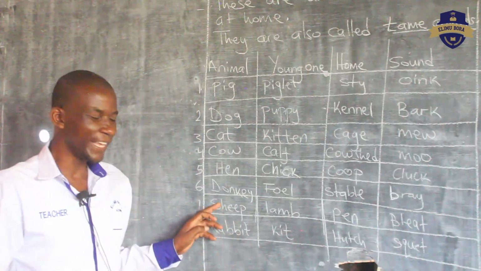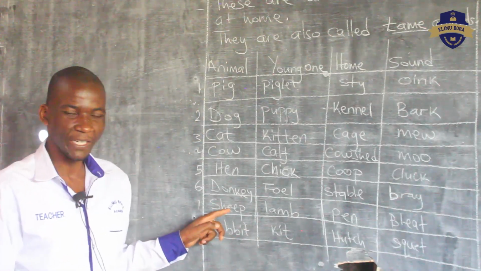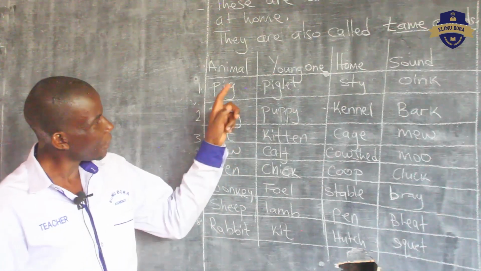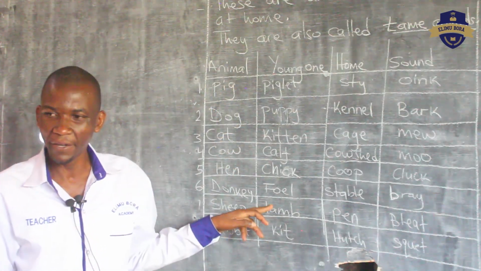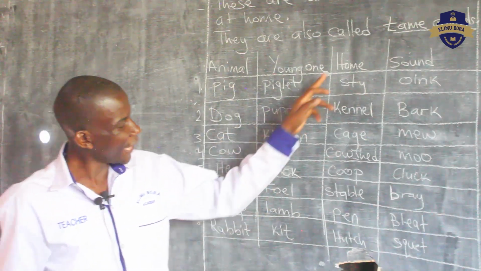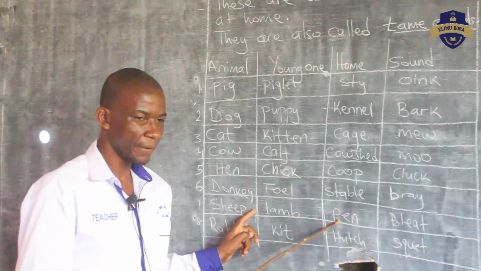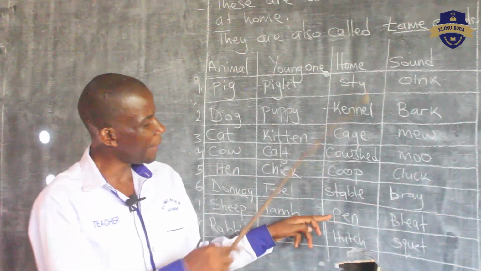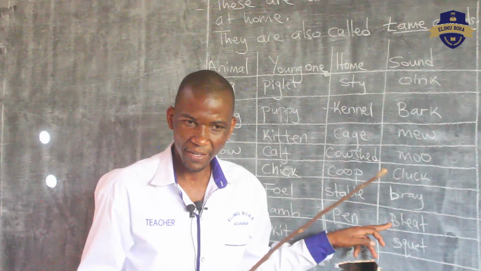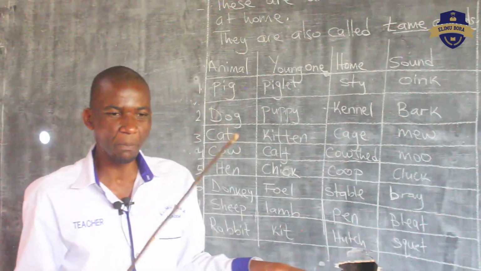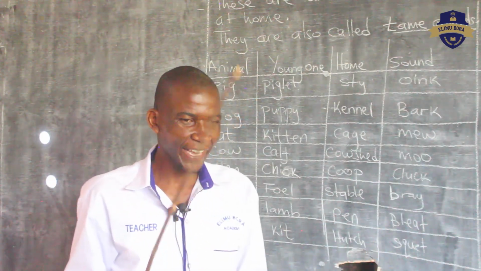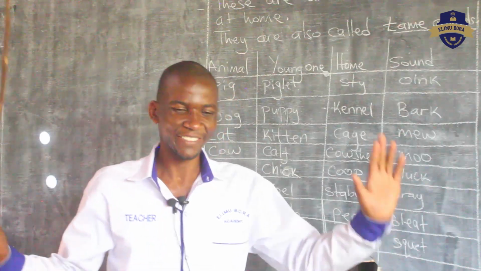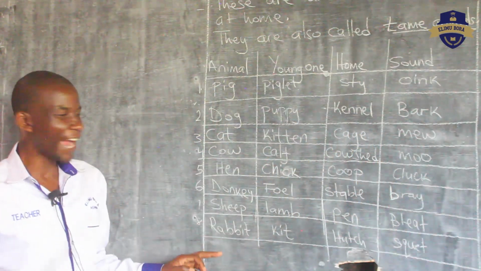Our next animal is a sheep. The young one of a sheep is called a lamb. The home of a sheep is called a pen, and the sound made by a sheep is a bleat. Can you bleat like a sheep? Again? Good.